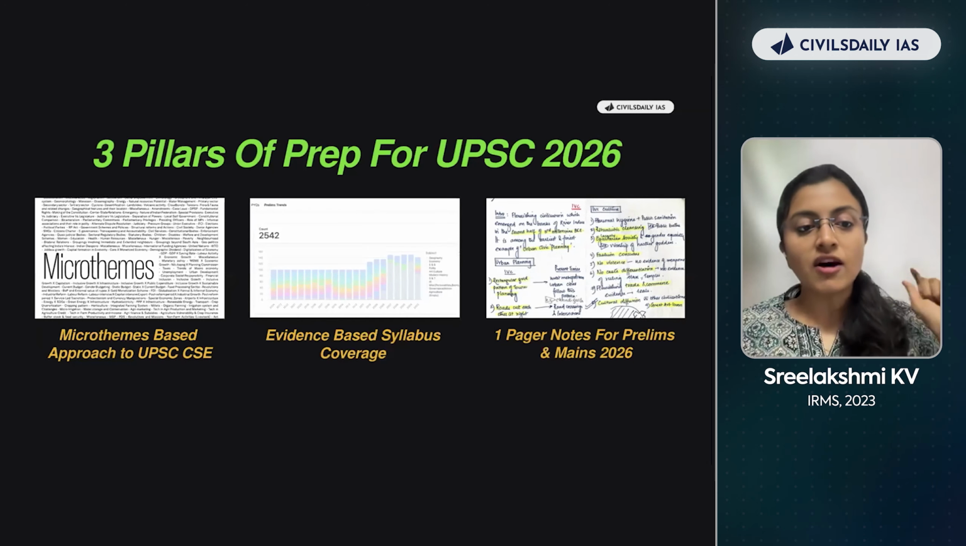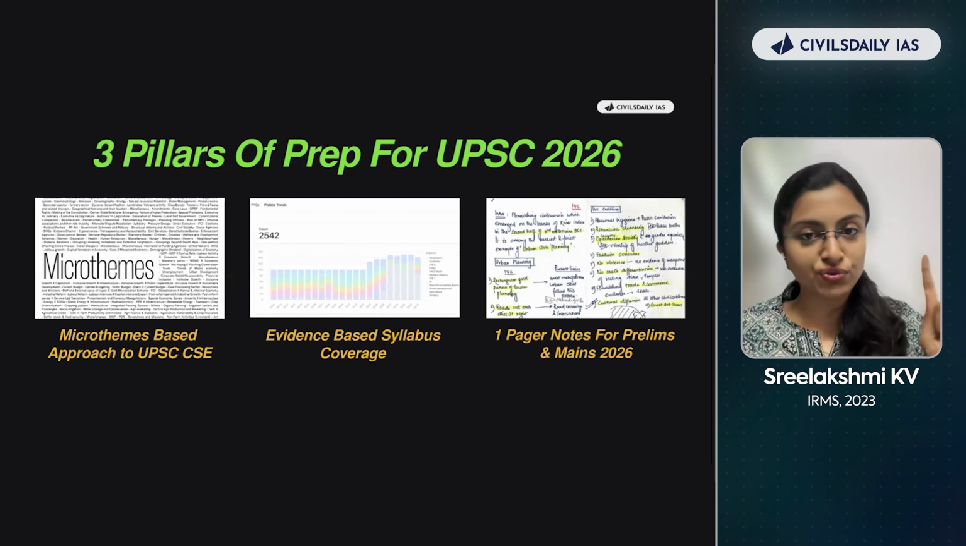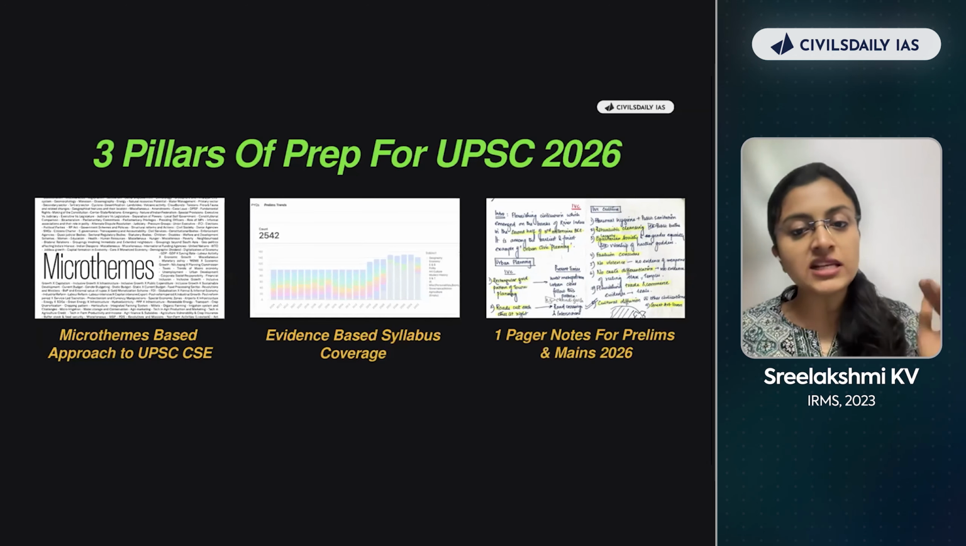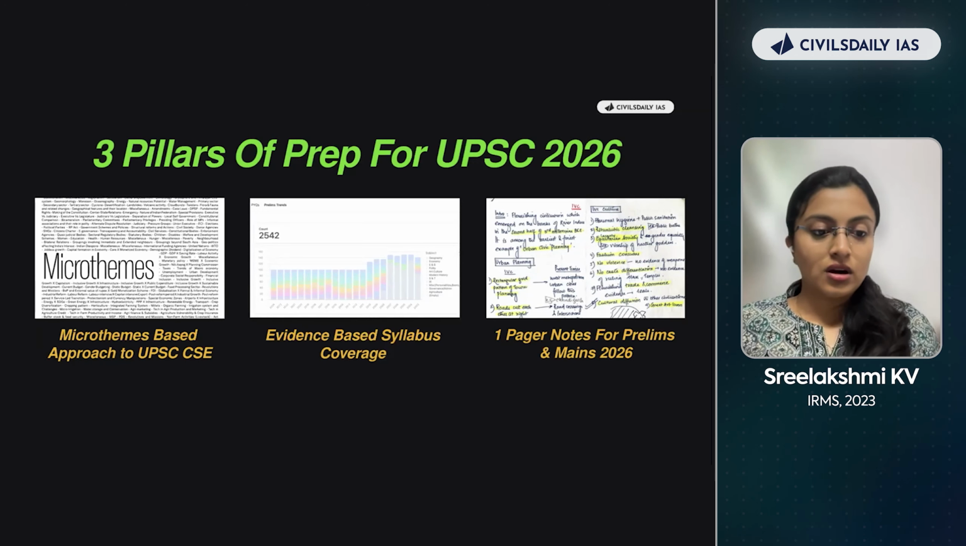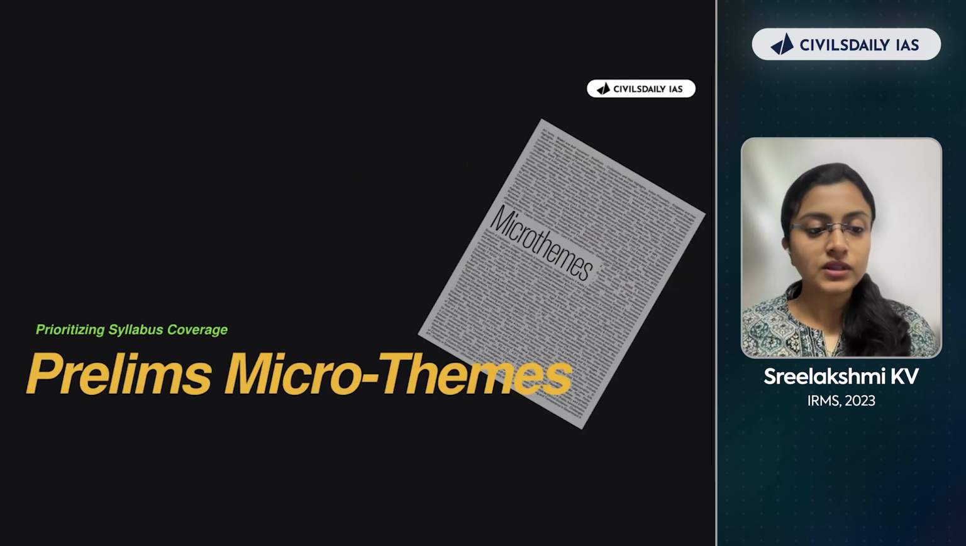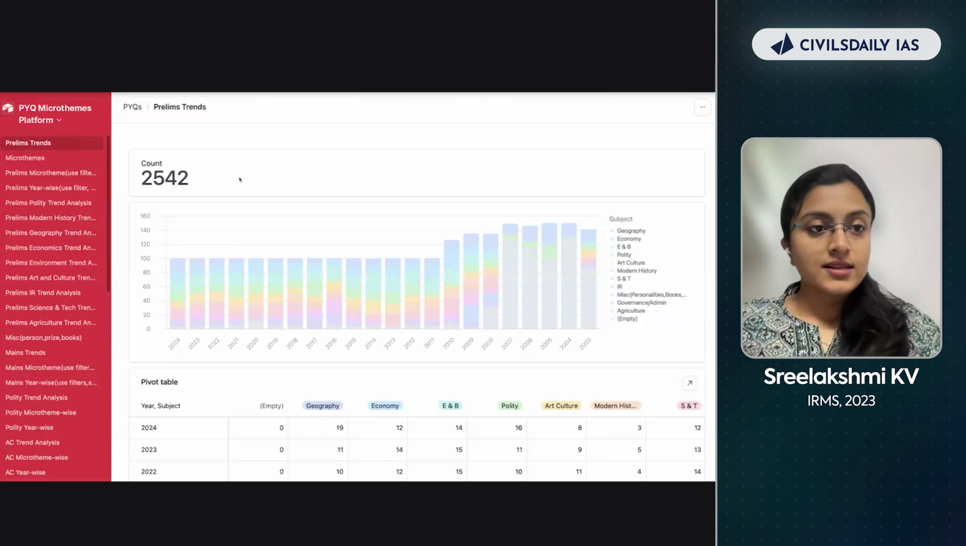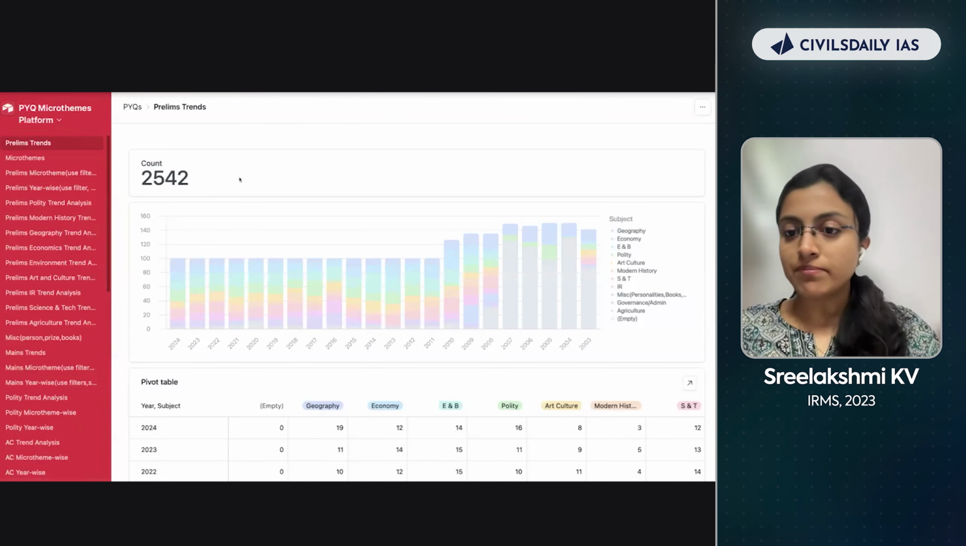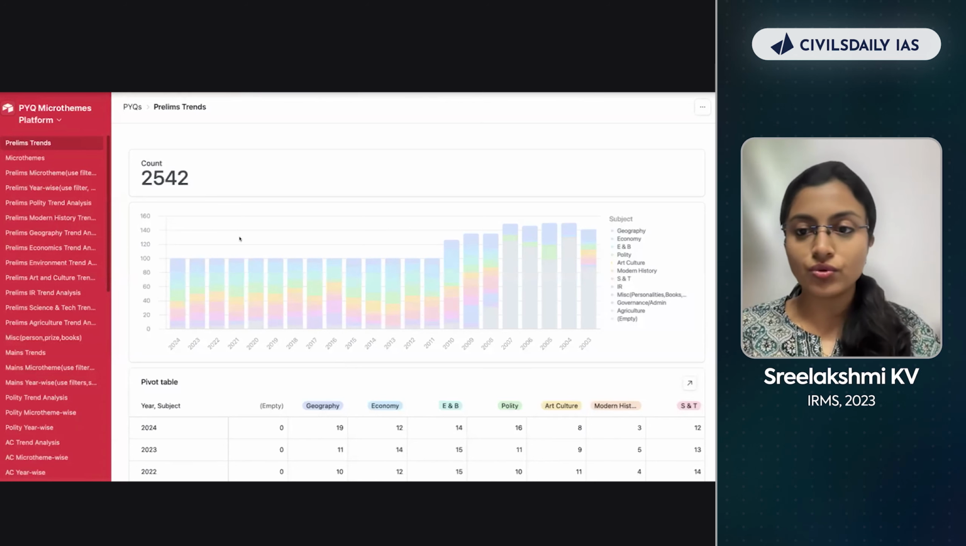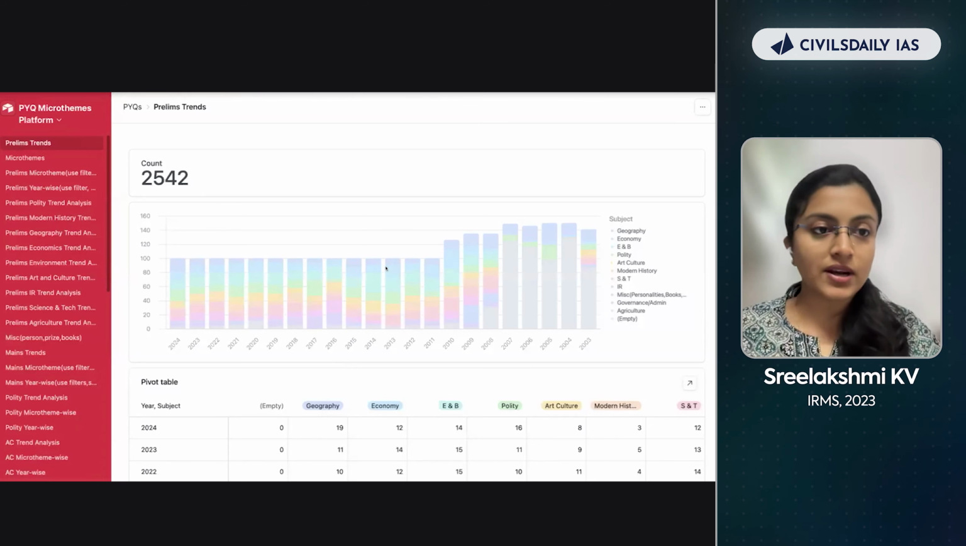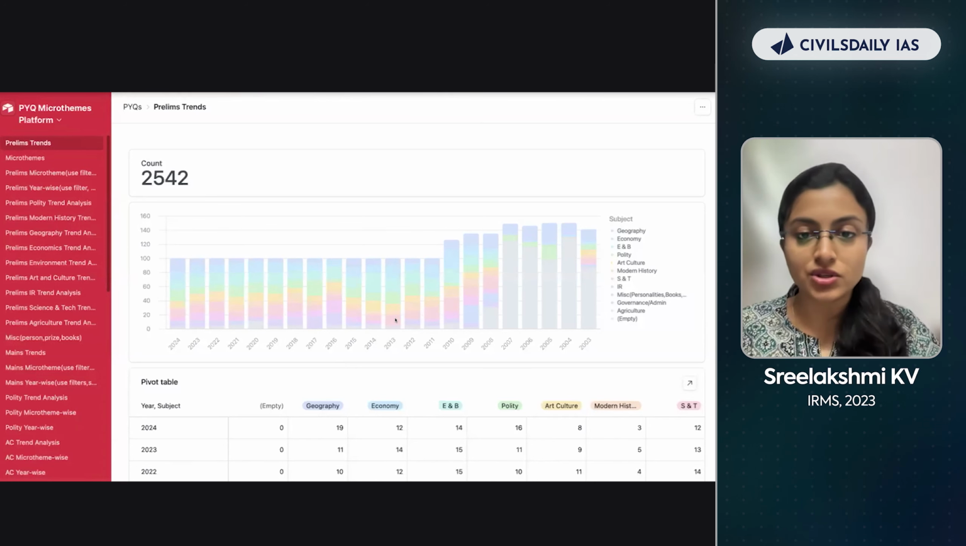So 3 pillars. First is micro theme based approach for UPSC. Second is evidence based syllabus coverage. And third is 1-pager notes for both prelims and mains. All right. Okay. I'll just take you through prelims micro themes. This is CD's PYQ micro theme platform. I'll just take you through the trend analysis, the PYQs, how to identify the micro themes, and so on.